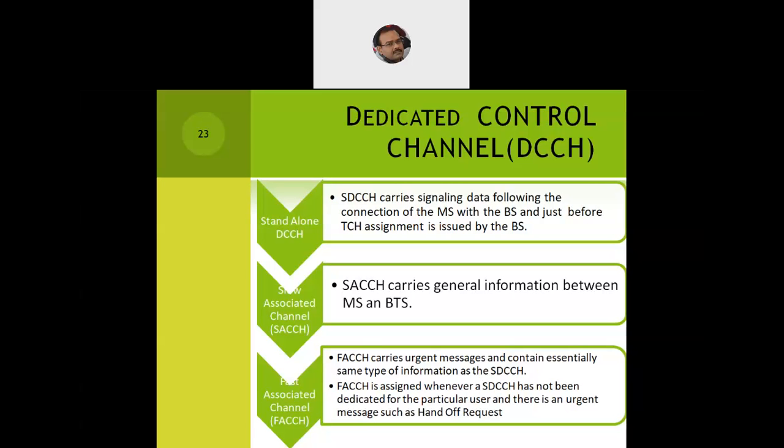Now, out of these three, the first and the third are important: the standalone and the fast associated. In the literature, the GSM network does not give any meaningful purpose for the slow associated control channel. It is just used to carry general information between the mobile station and the BTS. Whereas for handoff, we always use the fast associated, and for any kind of communication between the mobile station and the base station, and for the traffic channel assignment, we use the standalone dedicated control channel. So these are the three important channels which we always use in the GSM network.